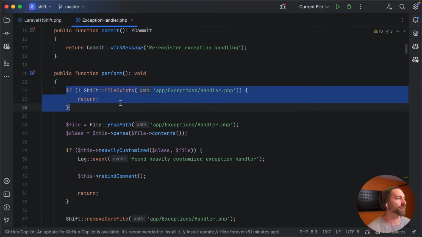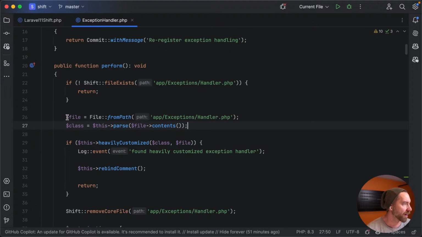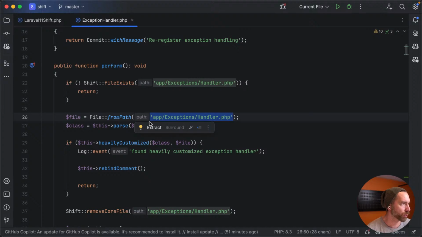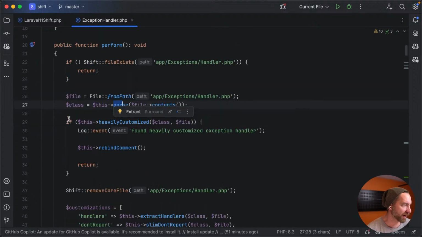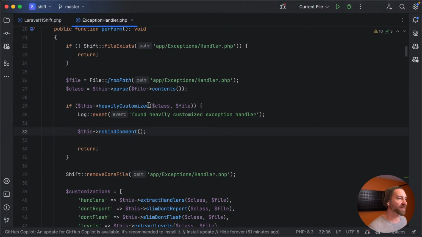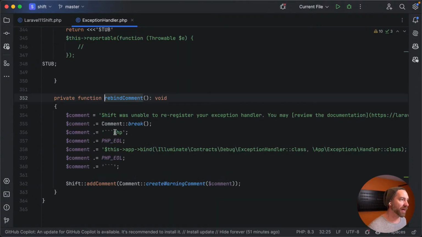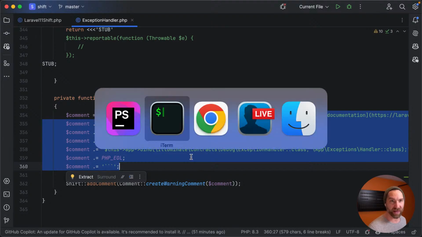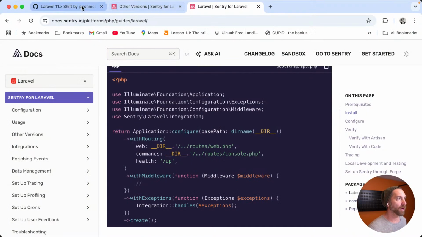Okay, so if the file doesn't exist, kick out of this task. Nothing to do, nothing to see here. Otherwise, pull the file and parse it into an abstract syntax tree so we can analyze it. Okay, so if it's heavily customized, then we leave this rebind comment that we saw. So there's the rub.